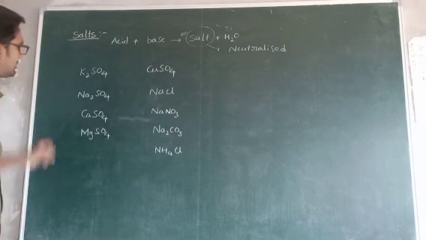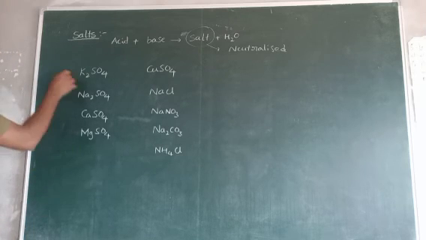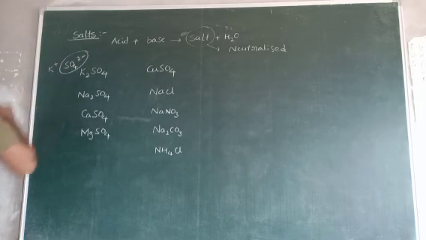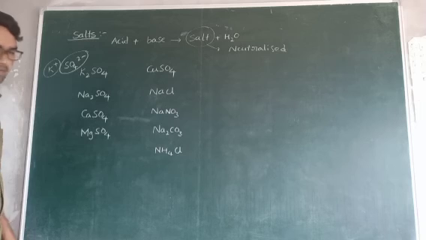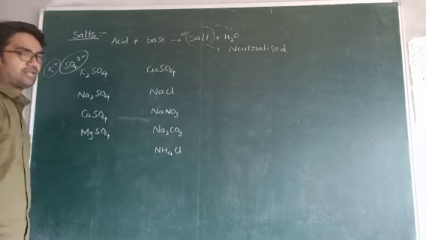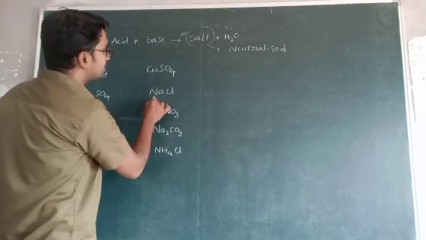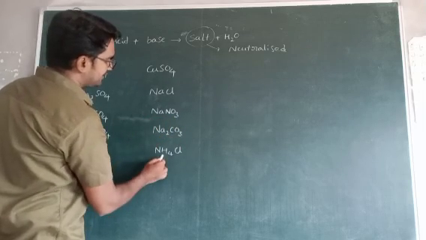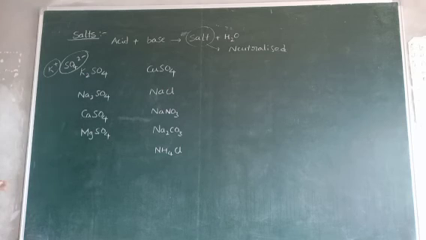Some examples of salts. This is potassium sulfate. It contains K plus and SO4 2-. This is the sulfate ion. This is the potassium ion. Okay, this is sodium sulfate. This is calcium sulfate. This is magnesium sulfate. This is copper sulfate. This is sodium chloride. This is sodium nitrate. This is sodium carbonate. This is ammonium chloride. Simply, most of the salts are produced by the neutralization of acid with base.